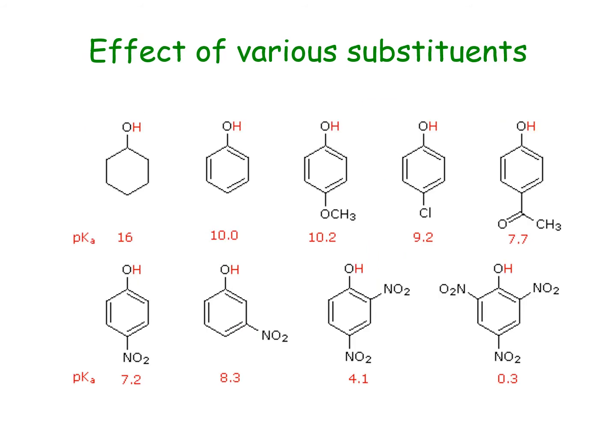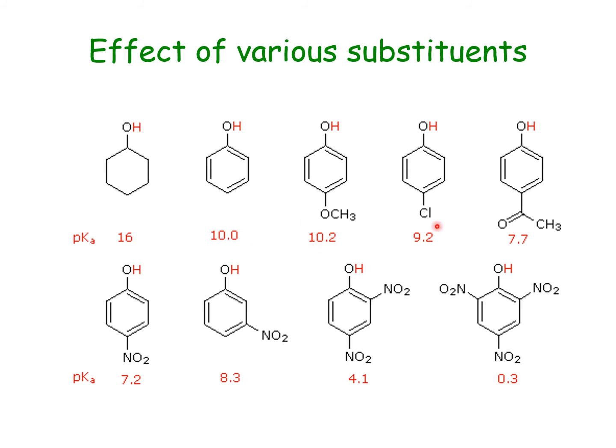So a comparative picture of various substituents. Phenol has a pK value of 10, which is lesser than cyclohexanol, because there is absolutely no resonance possible over here. It is a much weaker acid, weaker than the alcohols. Wherever there are electron donating substituents, the pK value will increase.